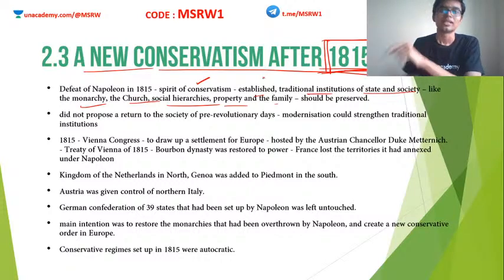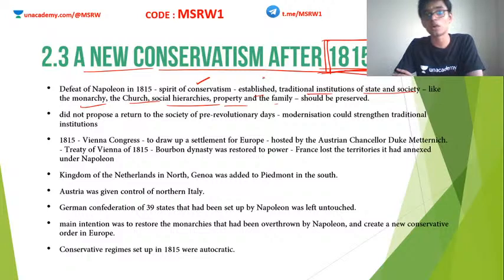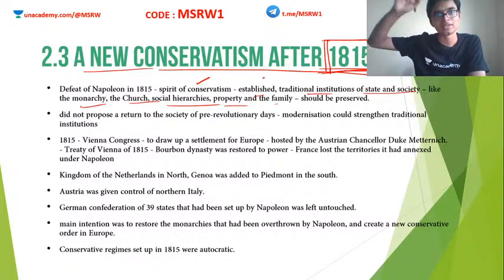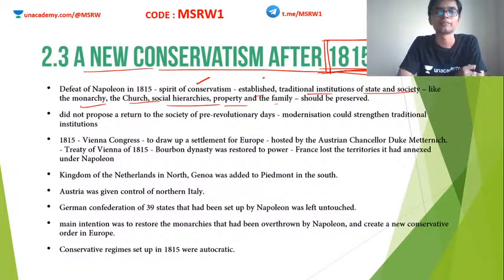Clear? But even these conservative people did not want to go back to what it was before Napoleon. Okay, although Napoleon made all these things and these conservatives were against all this, even after the defeat of Napoleon, conservatives did not want to go back to what it was before Napoleon. Why? Because they thought that some kind of modernization can actually strengthen traditional institutions. Okay, some modernizations, some technological advancements can actually strengthen traditional institutions.